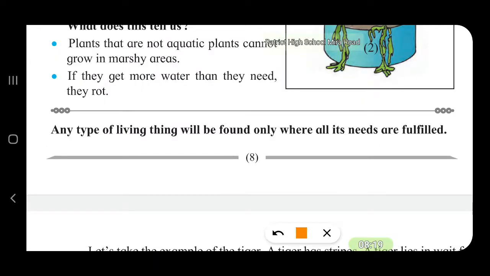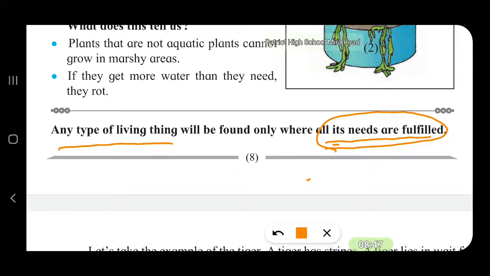Remember one thing, a very important thing. Any type of living thing will be found only where all its needs are fulfilled. Where can you find a living thing? Wherever all its needs are fulfilled. It should get sufficient water to drink, sufficient food to eat, and proper temperature and climate.